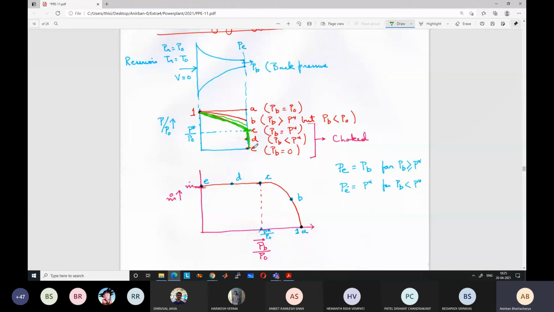Similarly, say if you want to calculate the mass flow rate during a leakage in a spacecraft, say the International Space Station suddenly develops a small leak. So we want to find out what is the leakage flow rate of air from the space station.